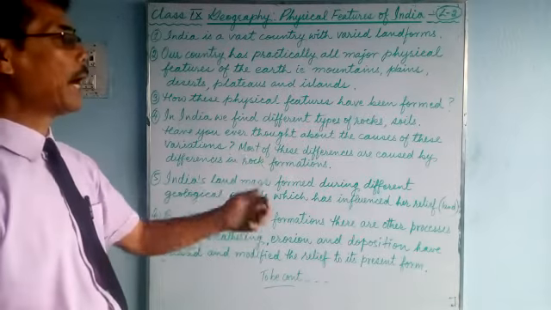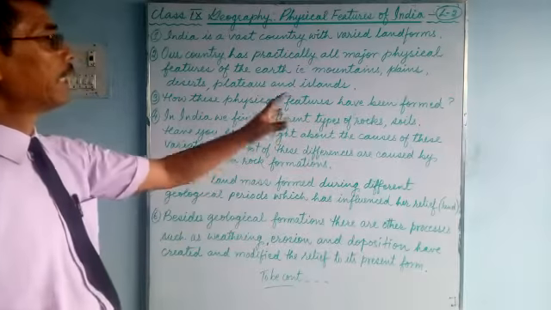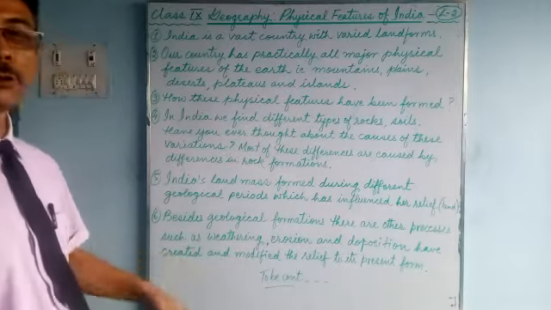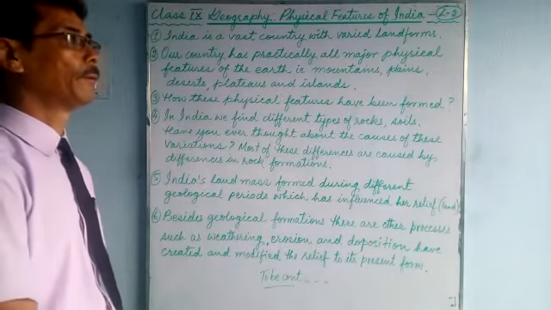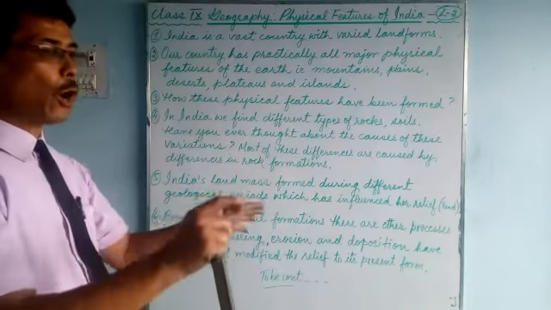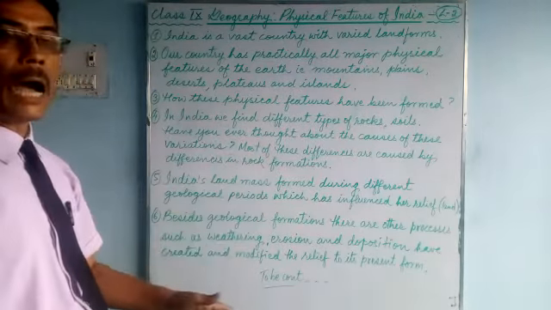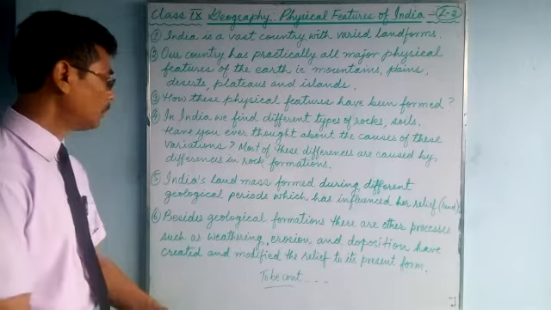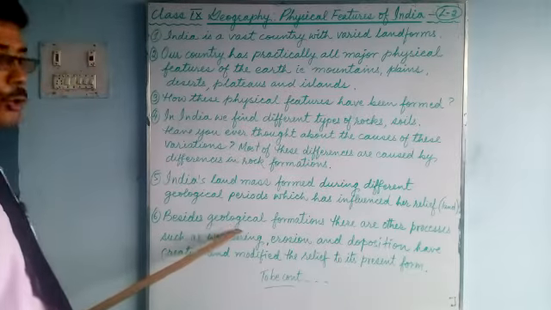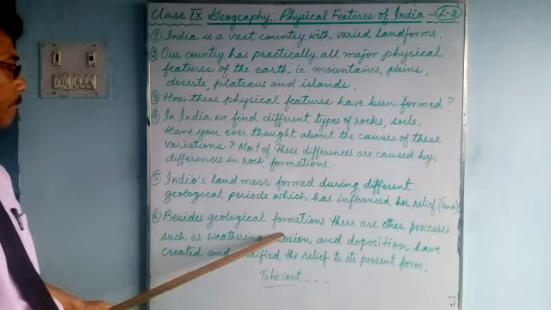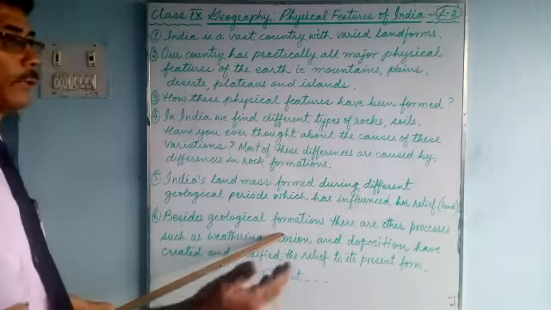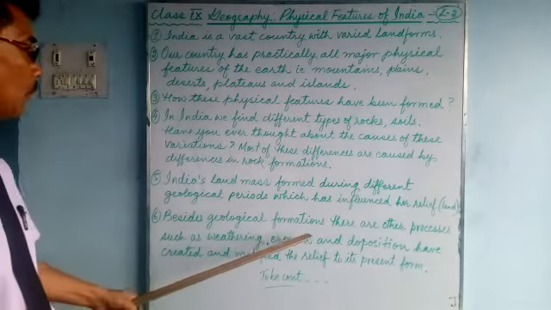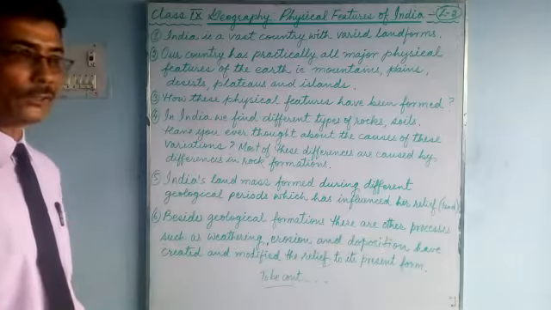When it is new, it is hard. As it grows older, it becomes soft. Then it falls down. That's called weathering. It happens to the rock also. After millions of years, the rock starts weathering. That's how sands and soils are formed. So besides geological formation, our physical features have been formed at different geological periods, and there are other processes such as weathering.